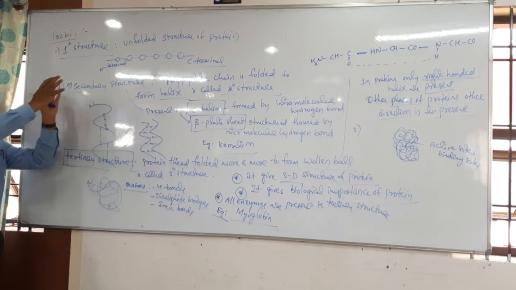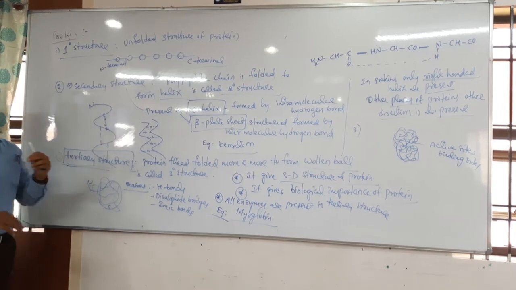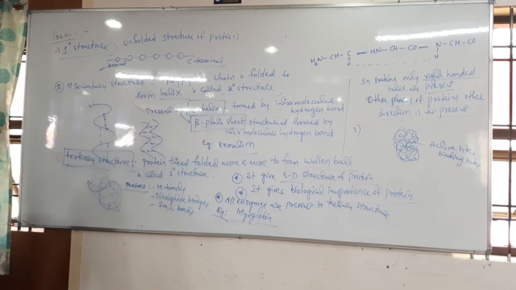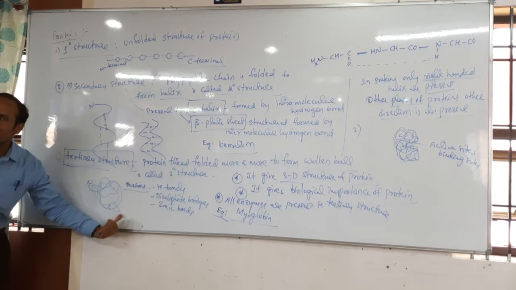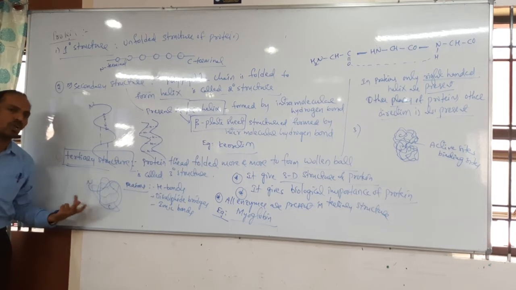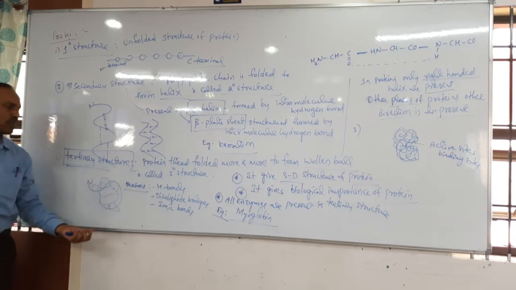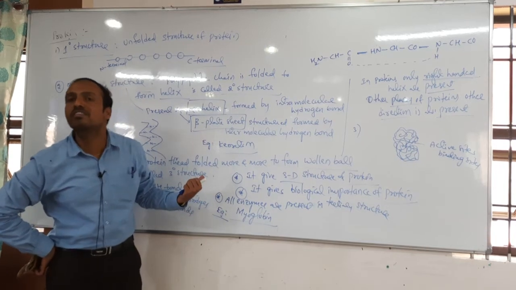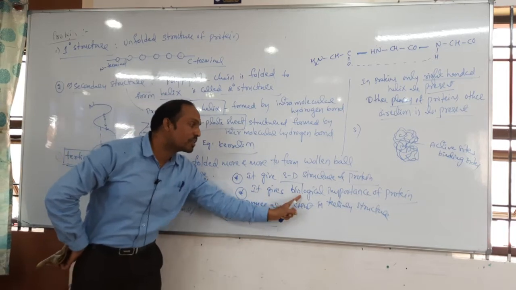Are you observing? Gradually the primary structure converts into secondary, then into tertiary, and later the last one, the quaternary structure. That one is the fourth structure of the protein. Got the clarity students? Mainly all enzymes are present in which one? Yes, tertiary structure only, because all enzymes are proteins except ribozyme. All enzymes are proteins only, and enzymes are present in the tertiary structure. And which structure of the protein gives the 3-dimensional structure? Tertiary only. Plus it also gives the biological importance.